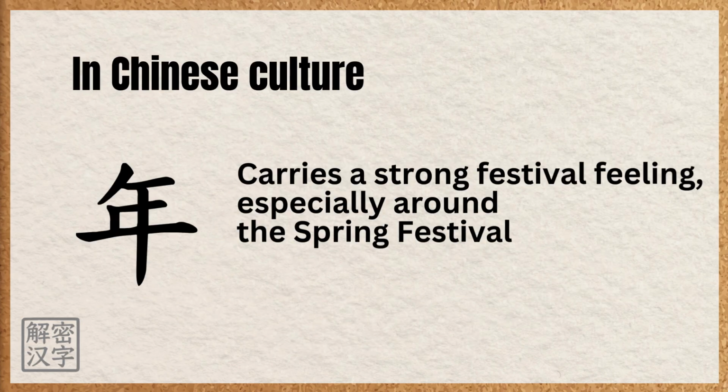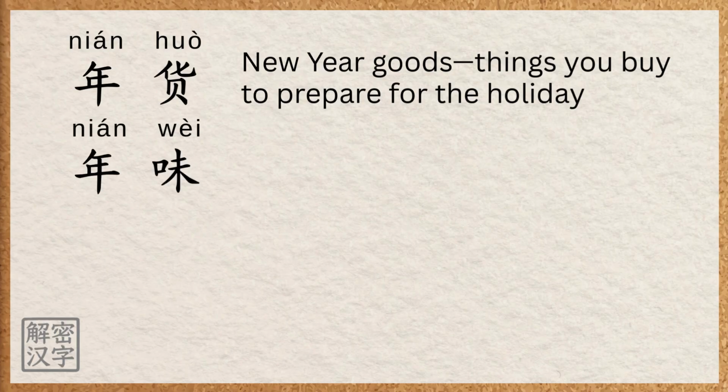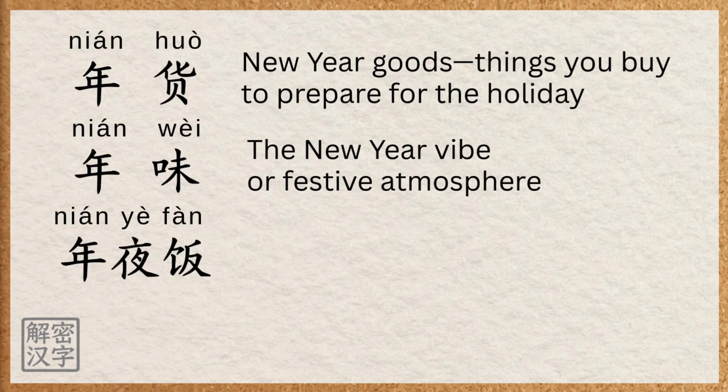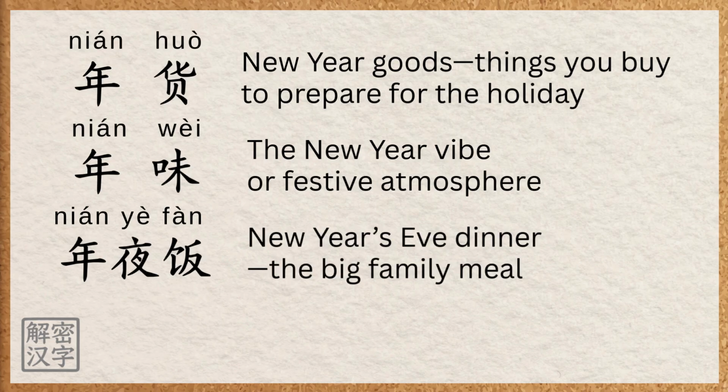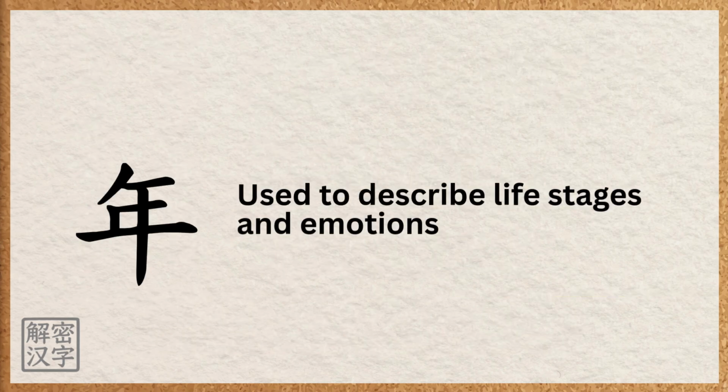In Chinese culture, nián is more than just a unit of time. It also carries a strong festival feeling, especially around the Spring Festival. For example, 年货 means New Year goods, things you buy to prepare for the holiday. 年味 means the New Year vibe or festive atmosphere. 年夜饭 means New Year's Eve dinner, the big family meal. These words are all about Spring Festival traditions and activities,